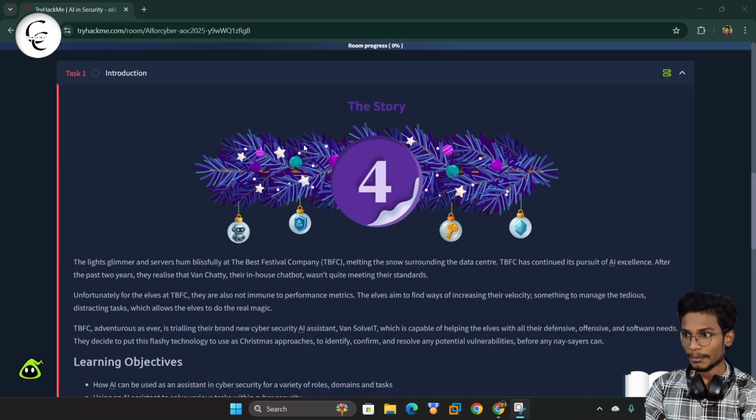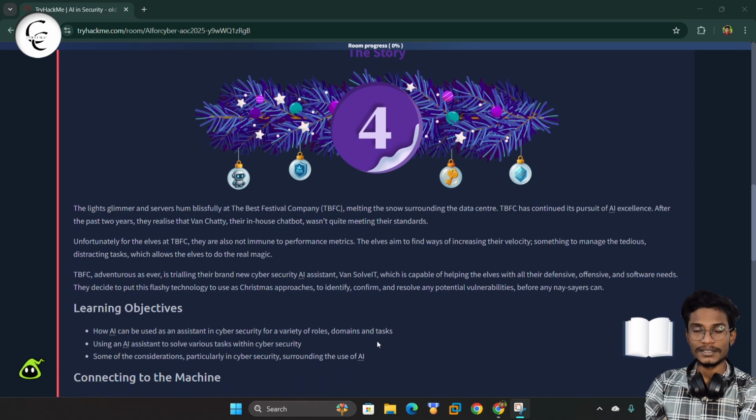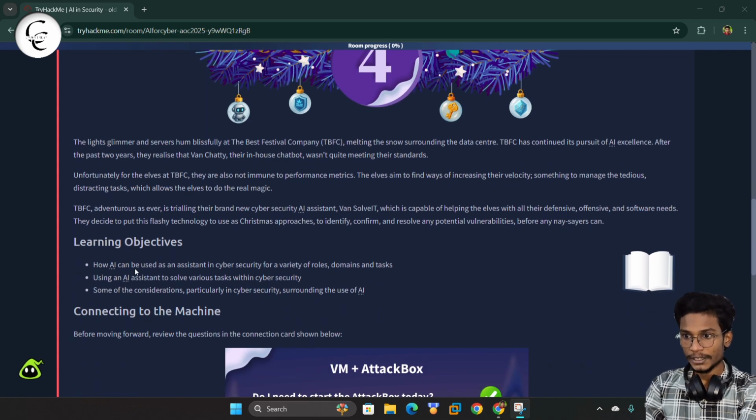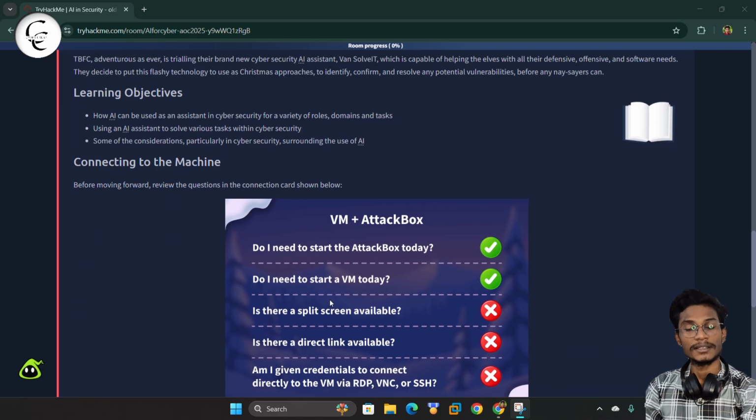Previously, they were using some AI agent called Van Chatty, but that is a chatbot that is not fully working or fully based on advanced cybersecurity tech or advanced AI/ML tech. So their team has decided to build another AI assistant, the Van Solve It assistant, and this is capable of doing offensive tasks, defensive tasks and all. So here we have the objectives, like how an AI assistant can help in cybersecurity with domain and tech. Using an AI assistant, how we can solve various tasks in cybersecurity, and some considerations, but practical tasks we will do in this room.